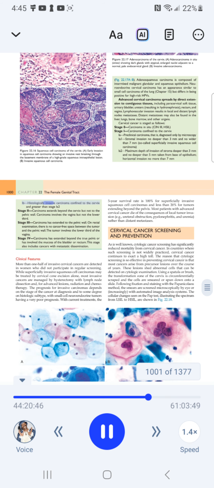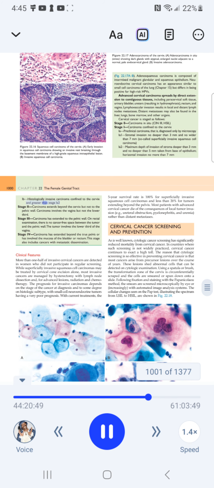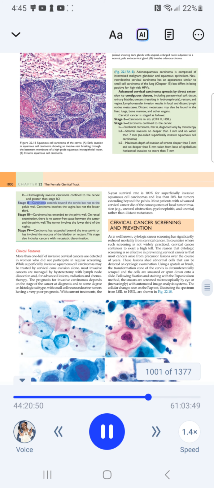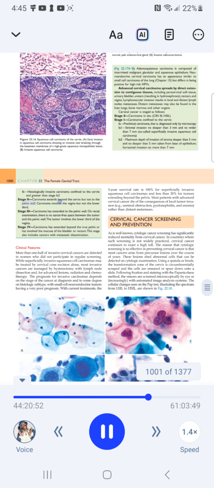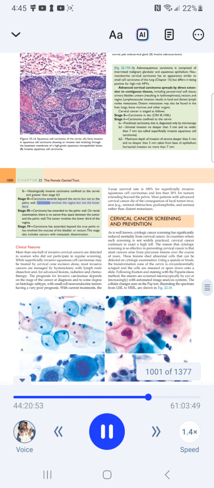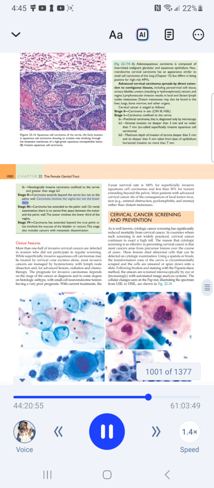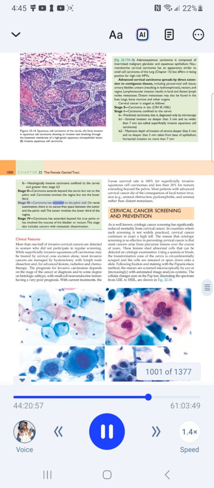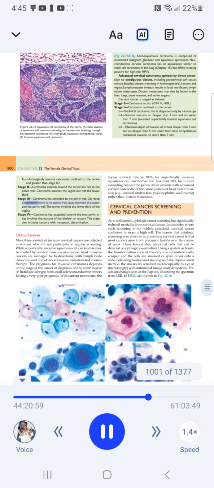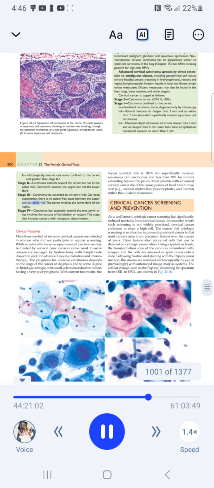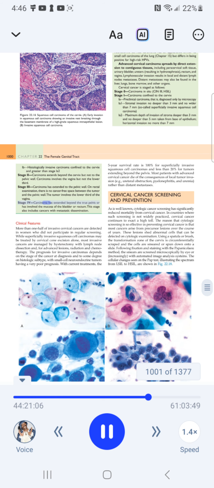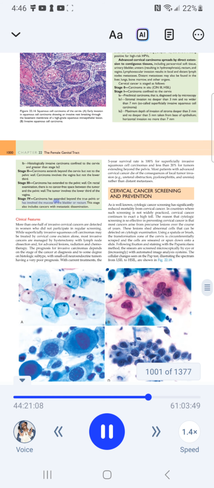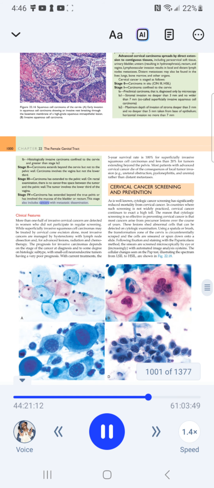Histologically invasive carcinoma confined to the cervix, and greater than stage IA2. Stage II, carcinoma extends beyond the cervix but not to the pelvic wall. Carcinoma involves the vagina but not the lower third. Stage III, carcinoma has extended to the pelvic wall. On rectal examination, there is no cancer-free space between the tumor and the pelvic wall. The tumor involves the lower third of the vagina. Stage IV, carcinoma has extended beyond the true pelvis or has involved the mucosa of the bladder or rectum. This stage also includes cancers with metastatic dissemination.